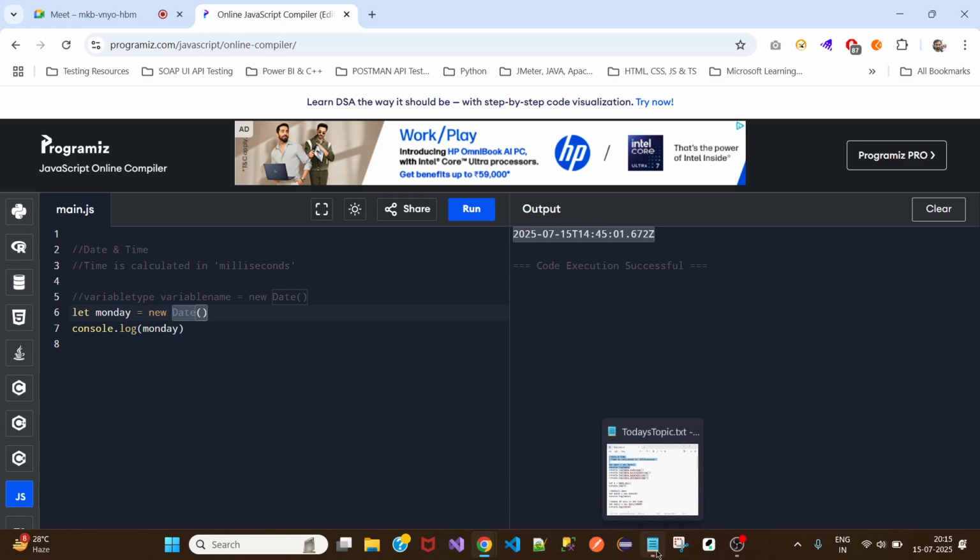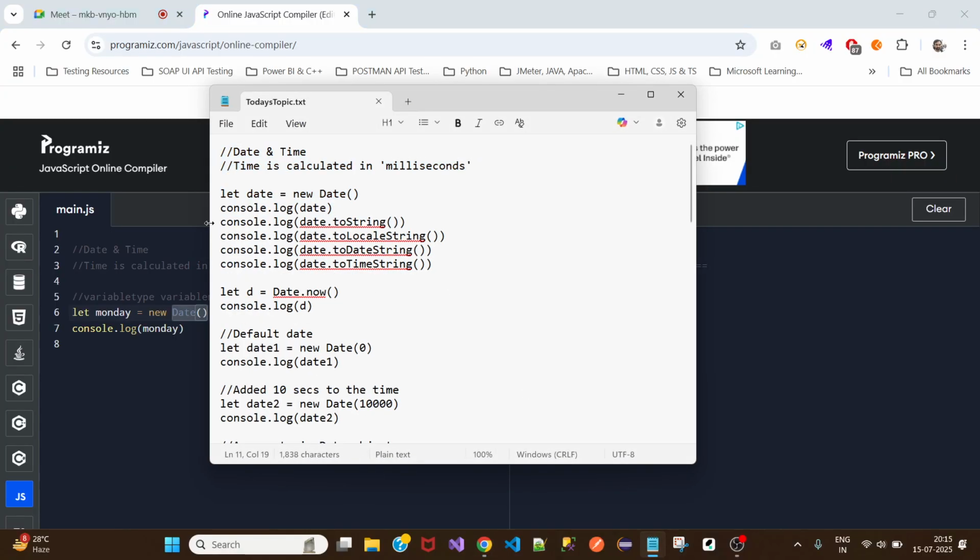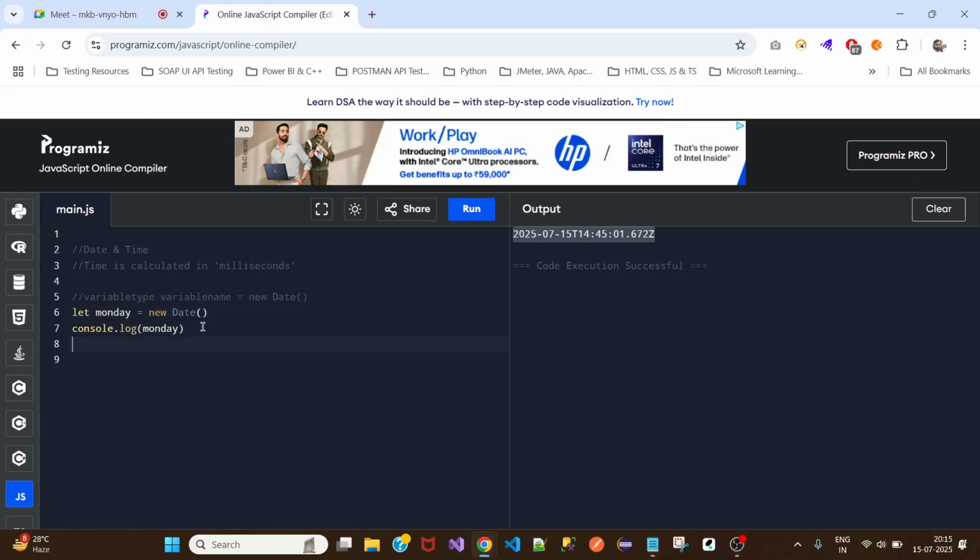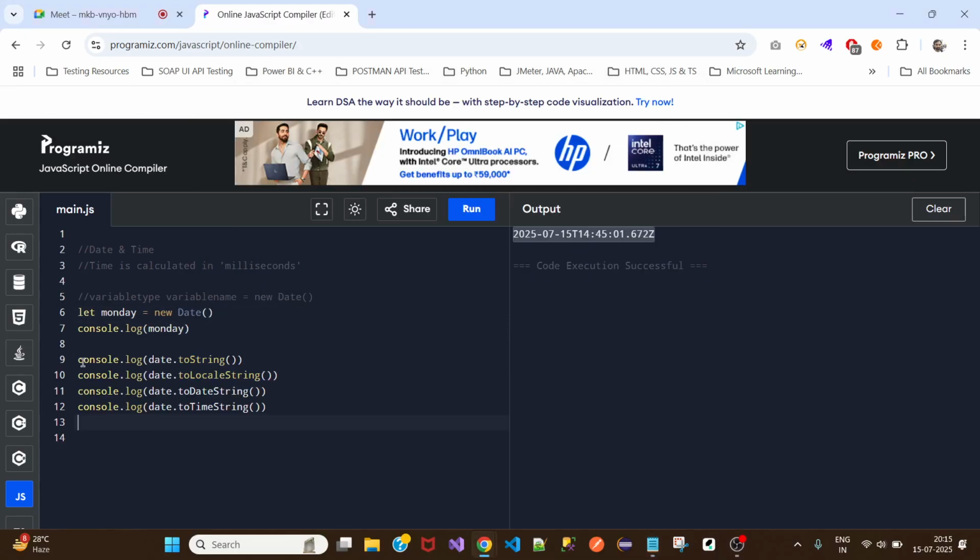Now let's see what all methods we have in the date object. Let me copy all this, and then let me do it one by one. First, we changed it to Monday, right? Let me take this as Monday and change it here to Monday.